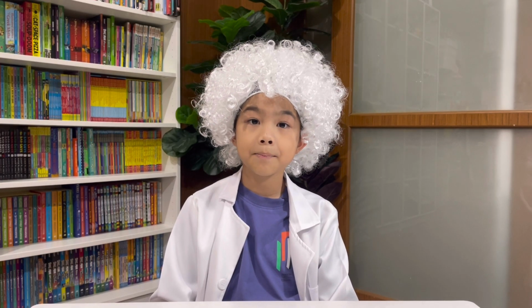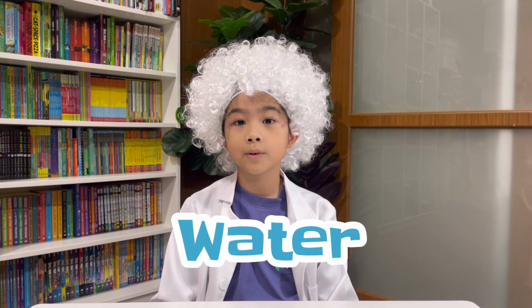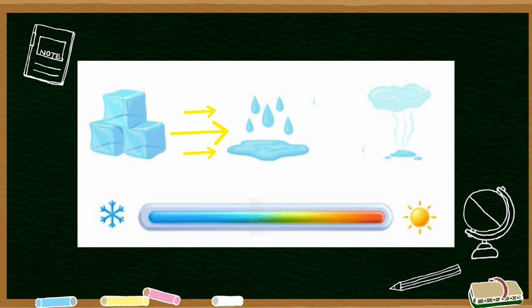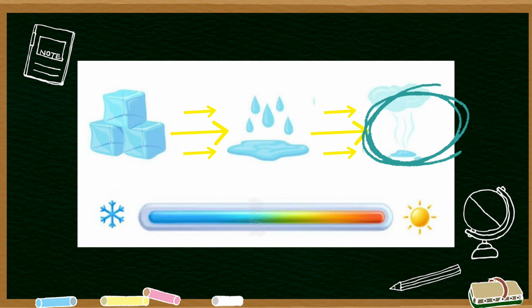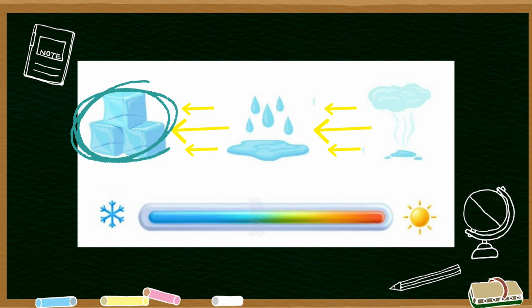Matter can change from one state to another. This happens when a substance is cooled or heated. Water is one substance that can exist in all three states of matter. When ice is heated, it turns into a liquid, water. When water is heated, it slowly turns into gas, water vapor. As it cools down, the water vapor slowly cools into water. Then the water freezes into ice.